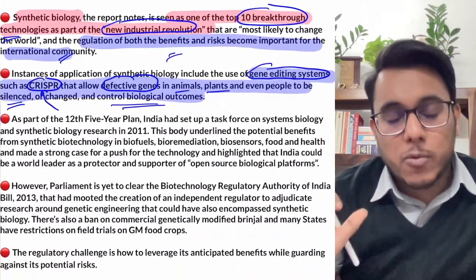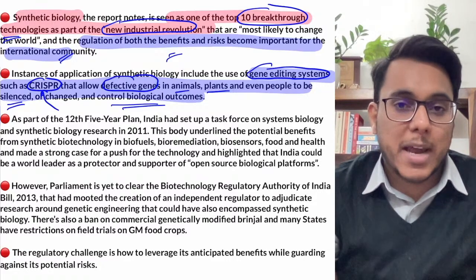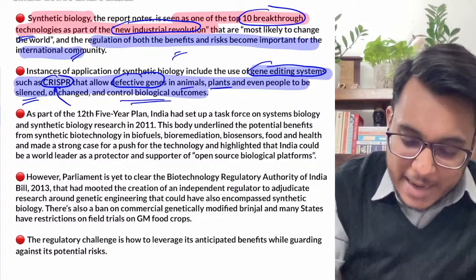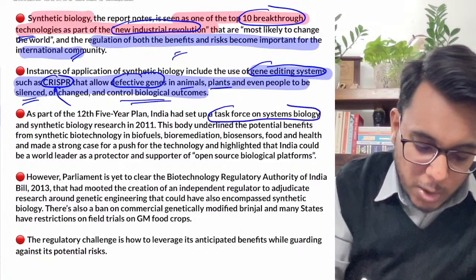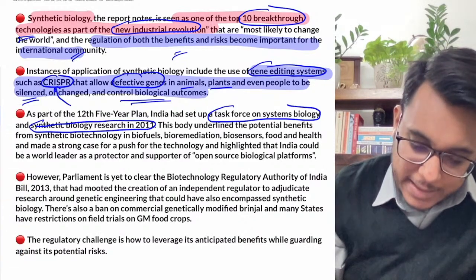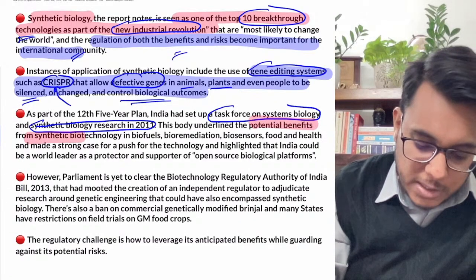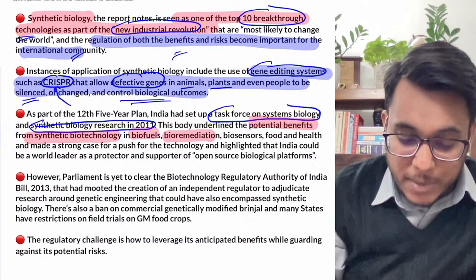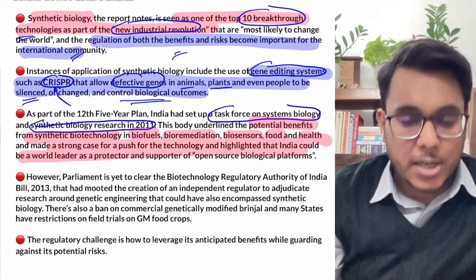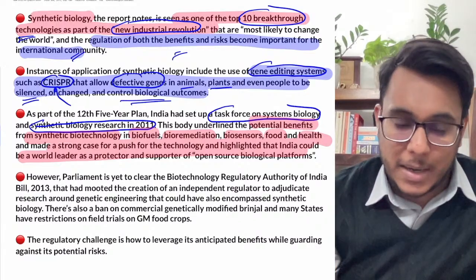Now guys, we actually talked about working on synthetic biology in the 12th Five-Year Plan. The duration of the 12th Five-Year Plan was from 2012 to 2017, and as a part of it, India had established a task force on systems biology and synthetic biology in 2011. This body provided that there could be a large number of potential benefits from synthetic biotechnology in biofuels, bioremediation, biosensors, food, and health. A large number of applications could be there, and in this direction we needed to work. But guys, till then nothing much has happened.